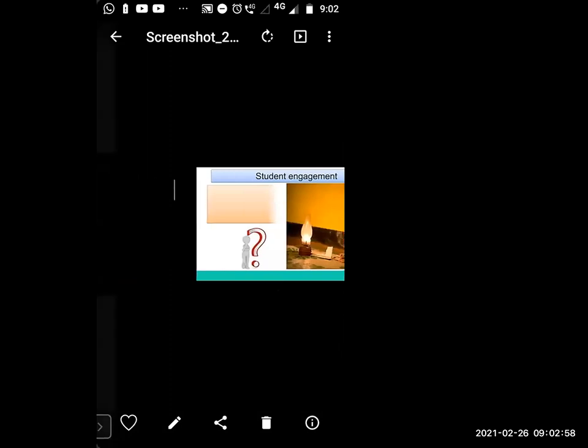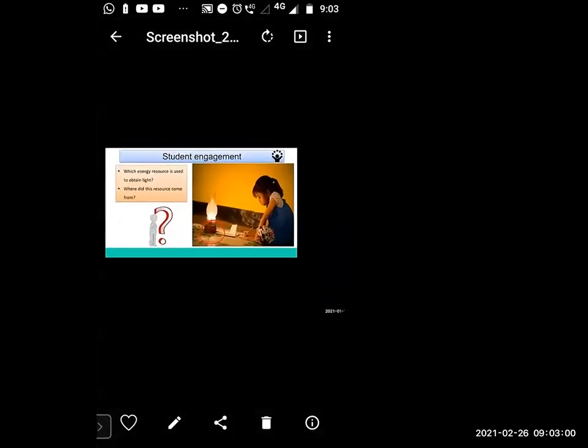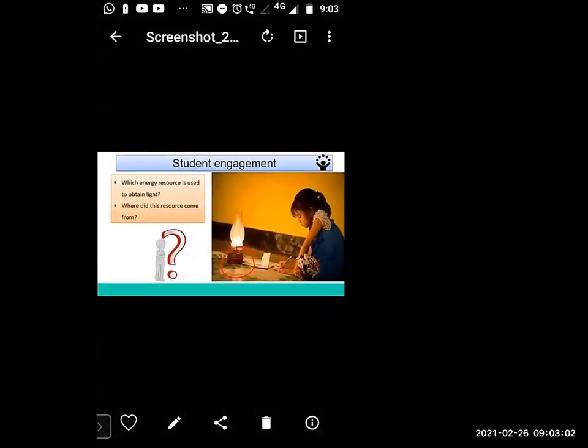So, dear students, which energy resource is used to obtain light? Tell me, dear students, which fuel is used in this lantern? Anyone tell me?